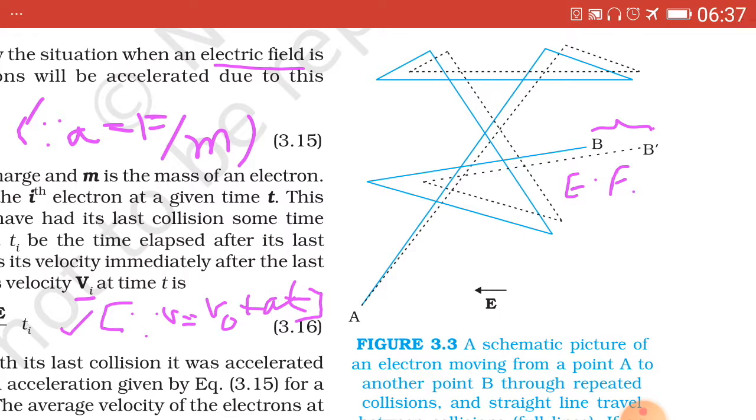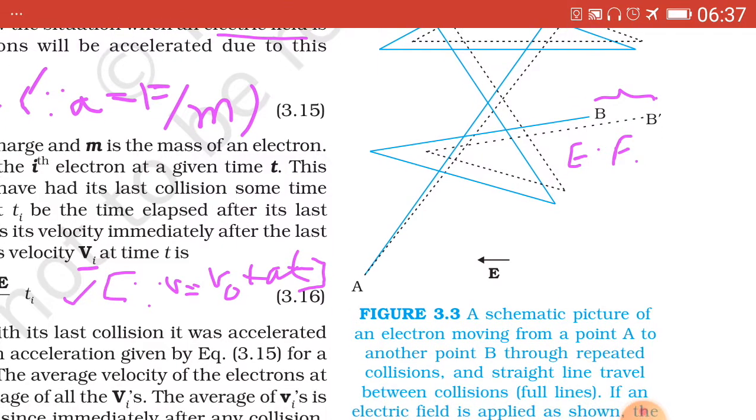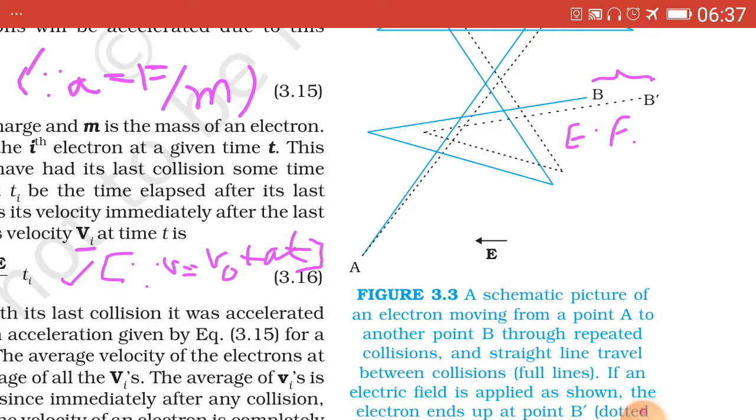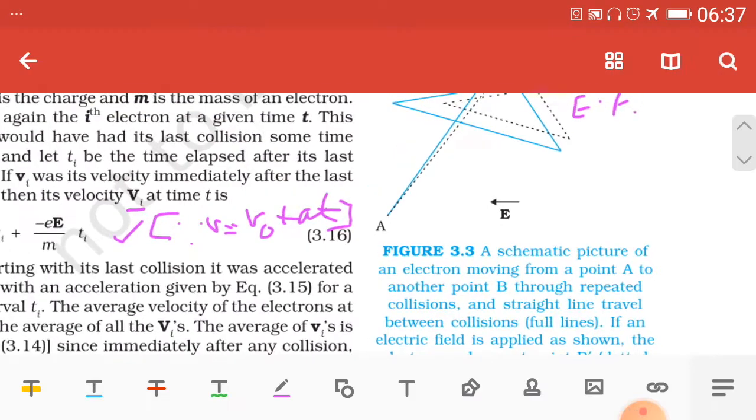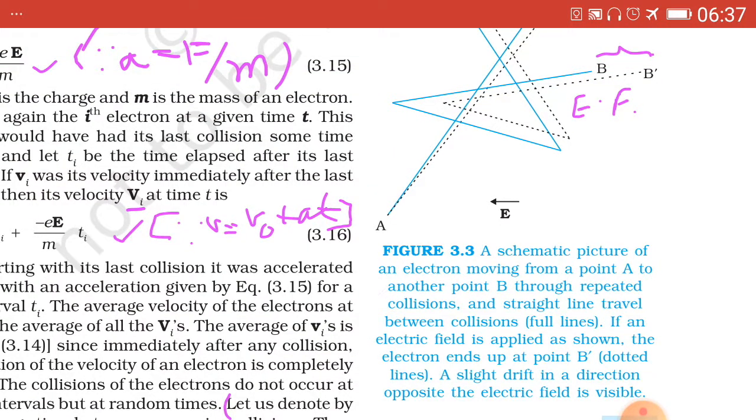So on repeated collisions of the electrons, the electron moves from point A to another point B through repeated collisions, that is full lines, and the electron ends up at point B dash, that is dotted line, that is a slight drift in a direction, from B to B dash. This effective displacement possessed by the electron, and the velocity possessed by the electron at that time during this effective displacement BB dash, is called drift velocity.